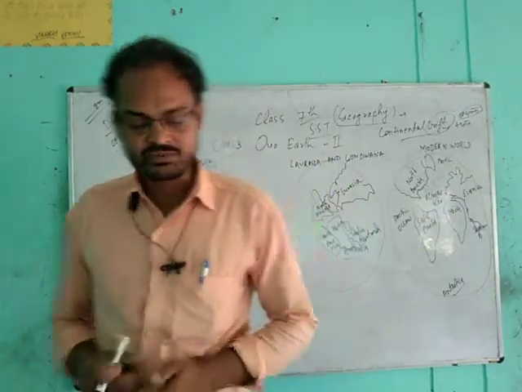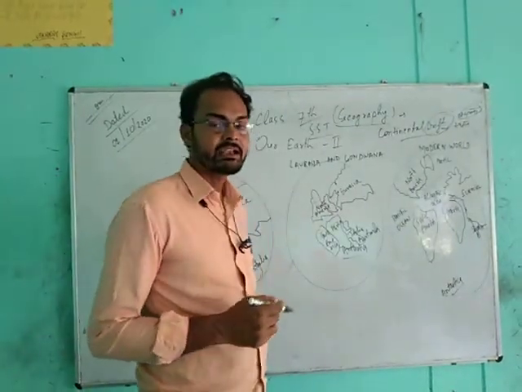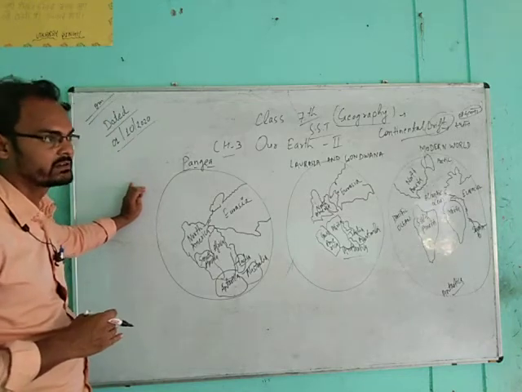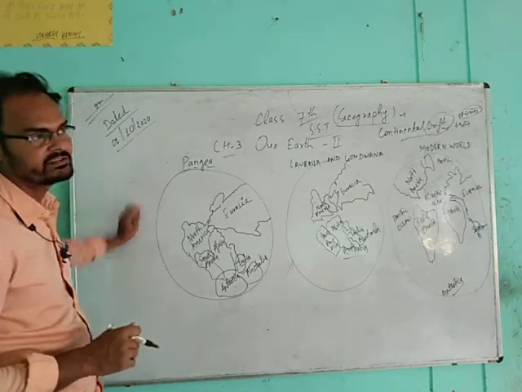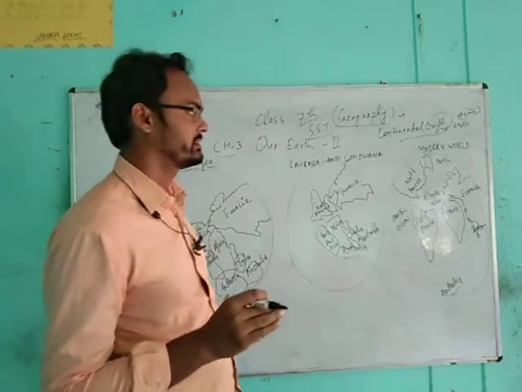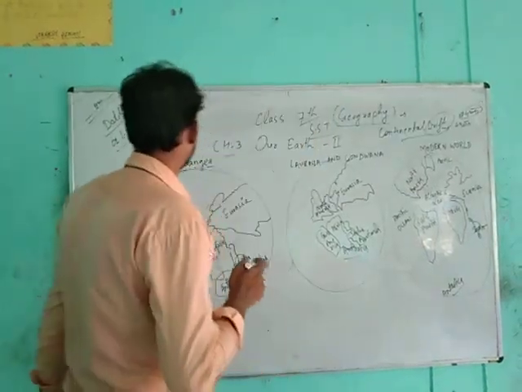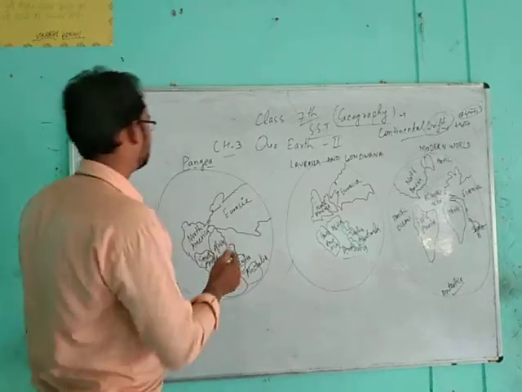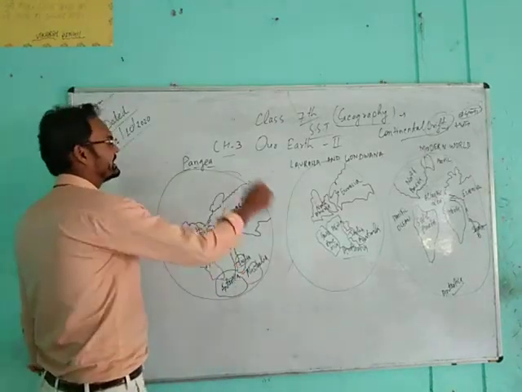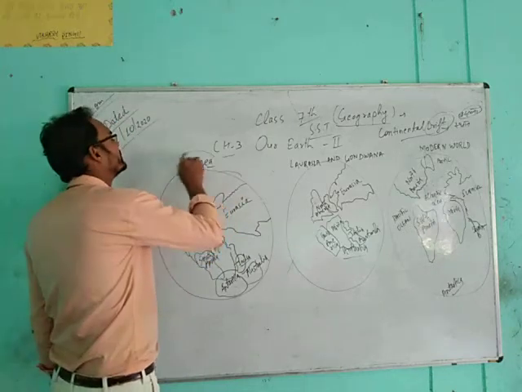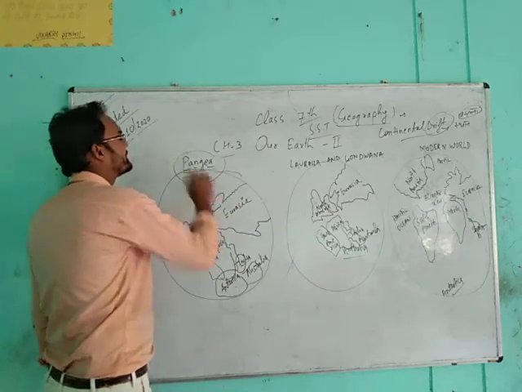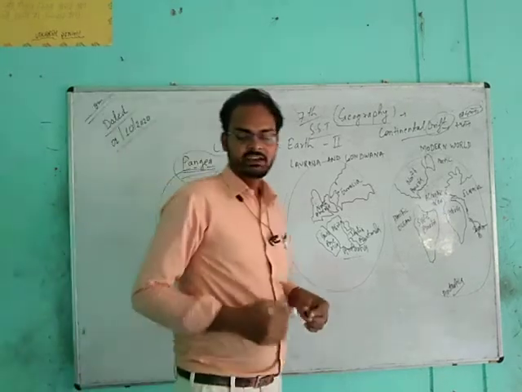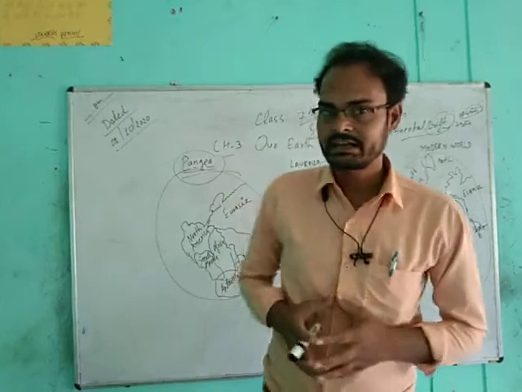According to it, there was a supercontinent called Pangaea in the starting time of our globe. Wegener shows that there was a supercontinent, that means a continent interconnected with each other, which is known as Pangaea, P-A-N-G-E-A.